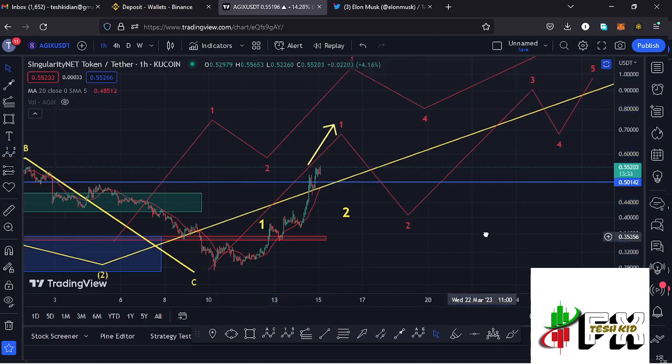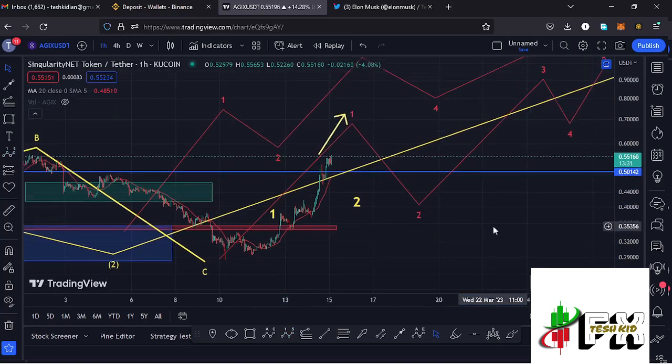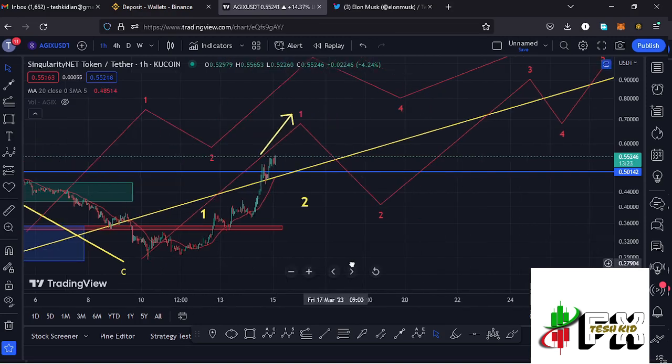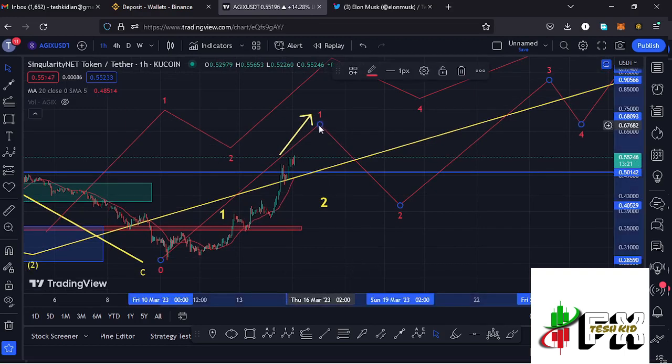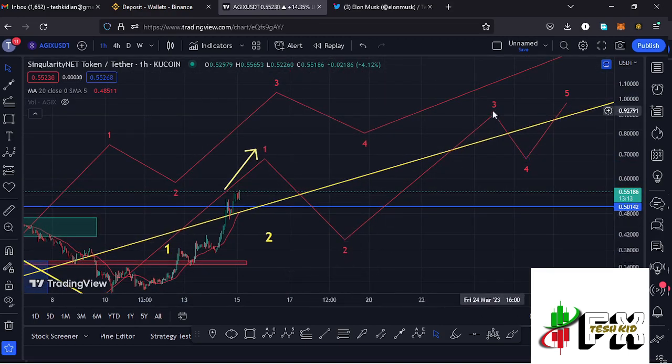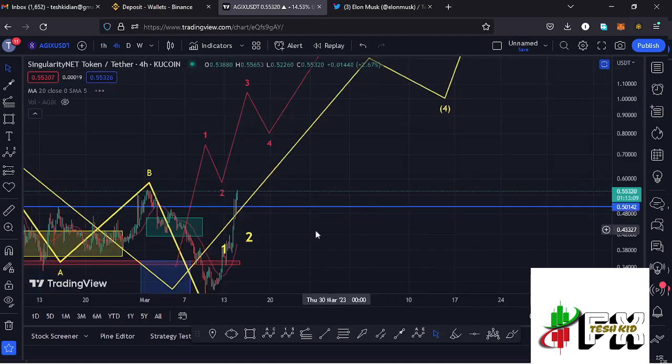And for those that might have missed out on AGIX when it was trading at around the $0.29 and the $0.28 mark, then I believe that you just need to be a little bit patient so that we can peak in that first wave. Then in the formation of that wave 2, that will be another perfect entry to get back into AGIX, so that you can be able to ride that massive bounce to the upside in the formation of that wave 3. So that is what I'm expecting here on the AGIX chart.